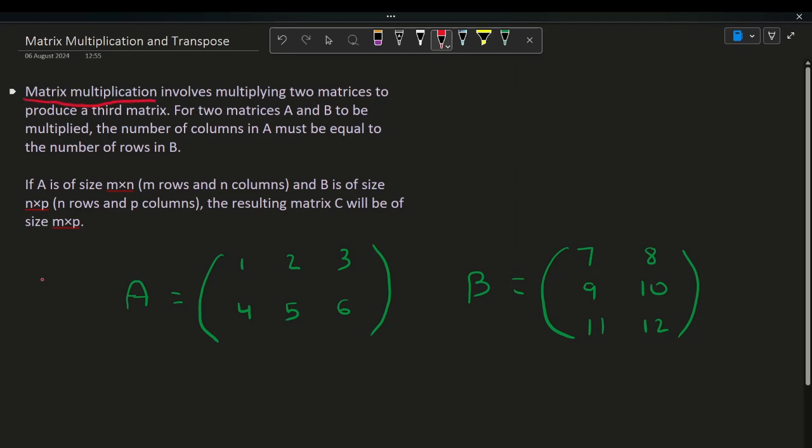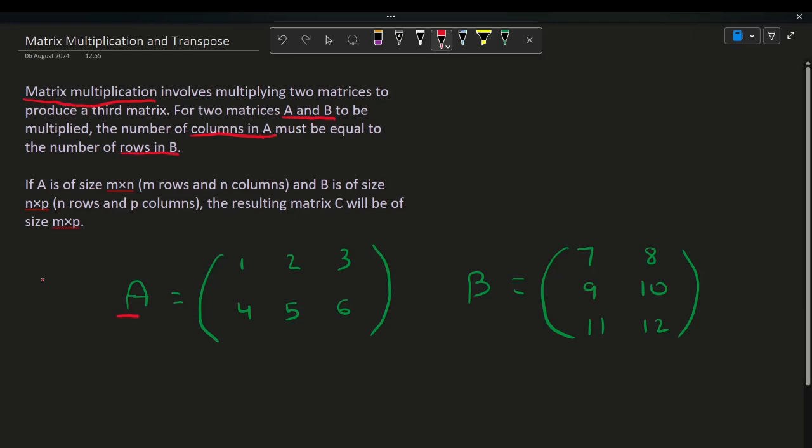So when you multiply two matrices, for example A and B, the number of columns in A must be equal to the number of rows in B. So this is something which has to be true in order for us to multiply two matrices. So let me explain what this means.